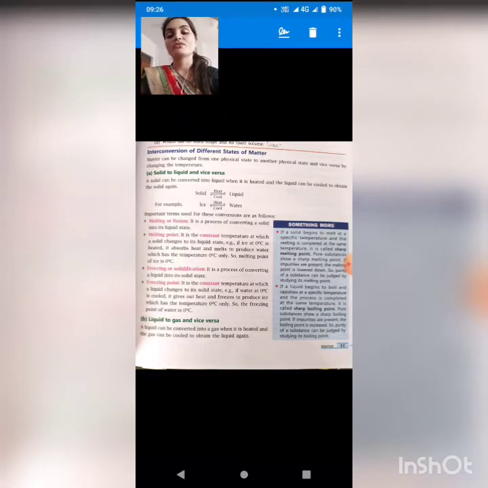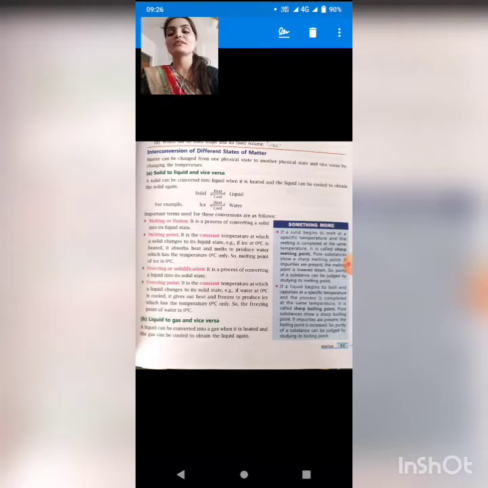Okay, and generally when a solid changes into liquid state at 0 degrees, if ice at 0 degrees is heated, it absorbs heat and melts to produce water, which has a temperature of 0 degrees Celsius only. So the melting point of ice is 0 degrees Celsius.